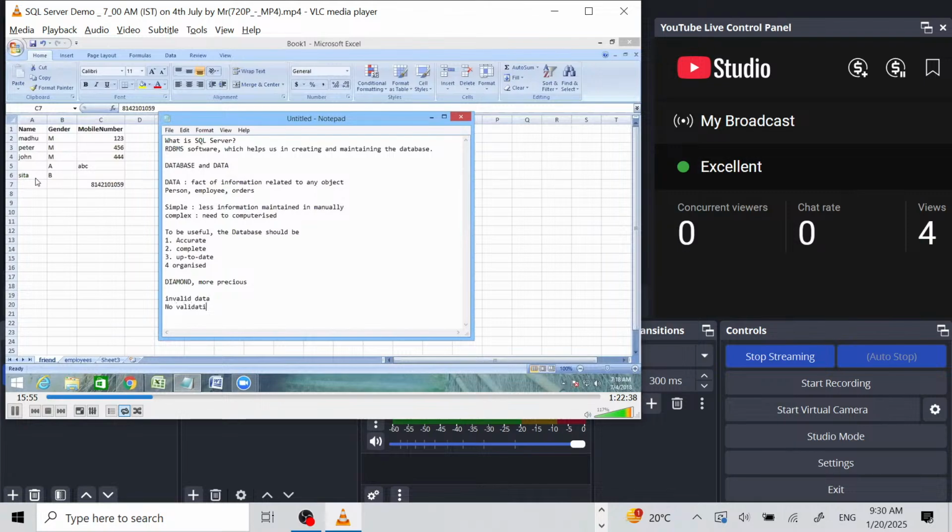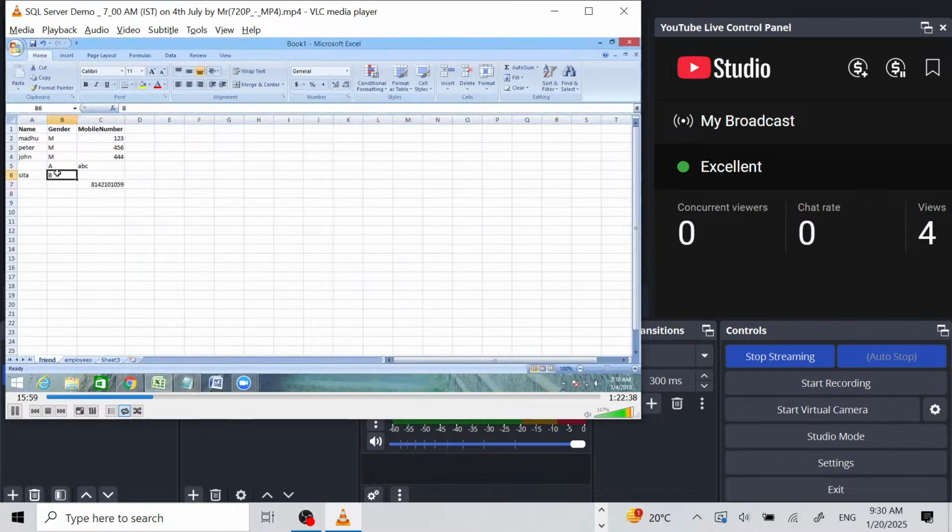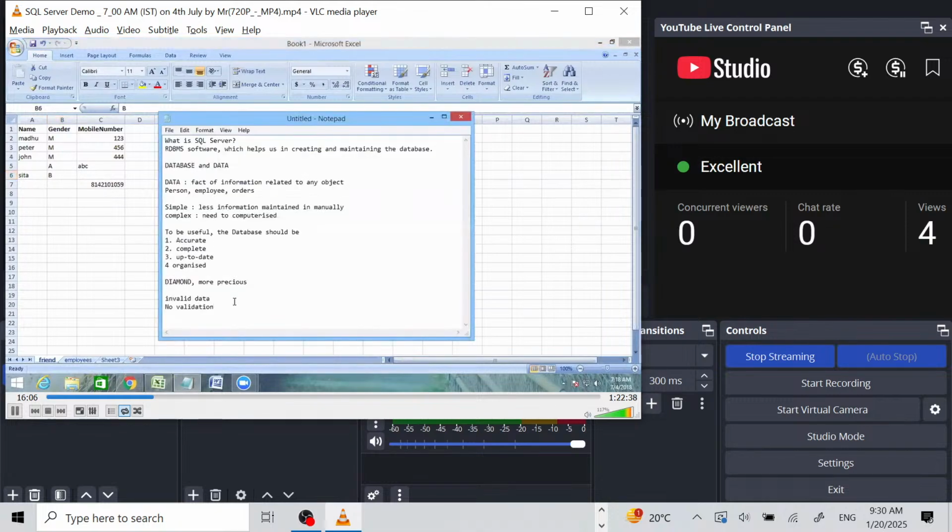It should prevent us from entering the gender, for example, B, but this simple software cannot validate the data. That is the disadvantage. No validation, invalid data, not accurate, inconsistent data.